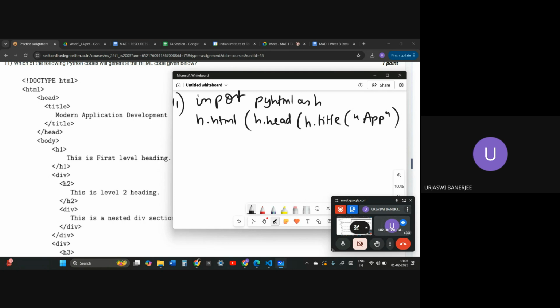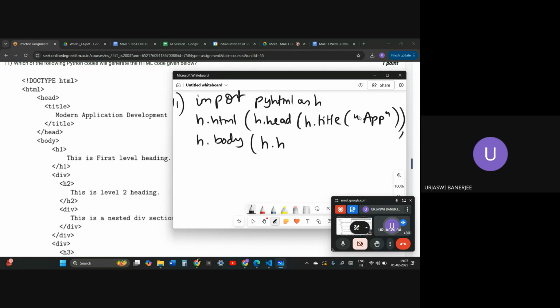Two brackets will be closed, because one is for the inside of the title, and another is for h.title. Then a comma. Then we come inside the HTML tag, we are still there. Then we will go to the next line.